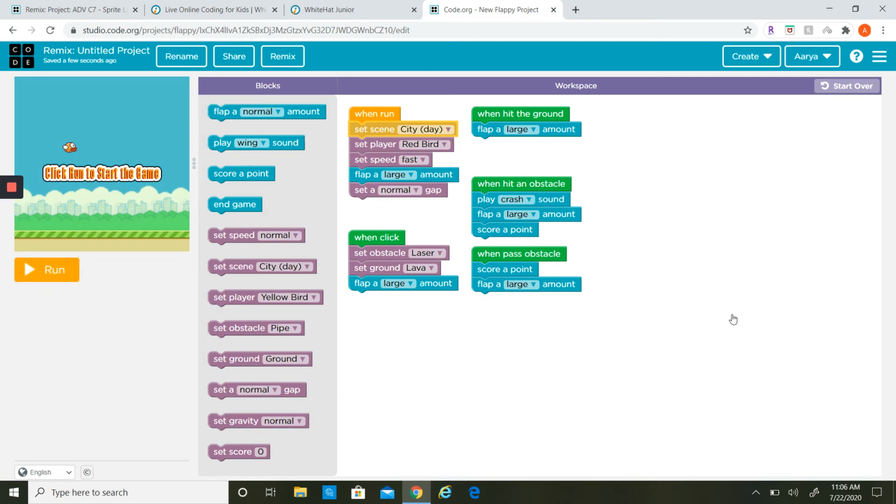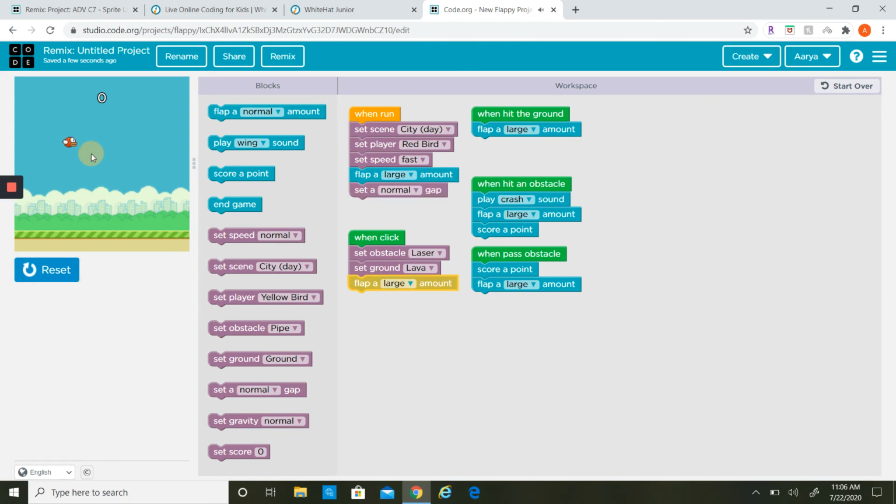So let's try this game out now. Spin a tap. Keep on crashing. So how this game works is you don't have to press any keys, you just have to program it to go by itself.